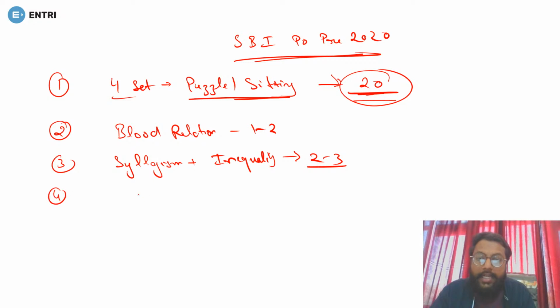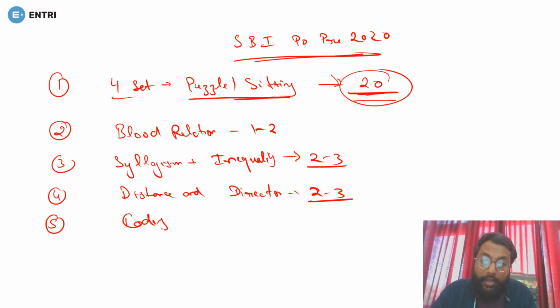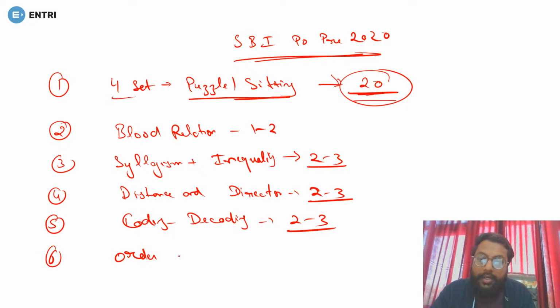After that you can expect distance and direction, 2 to 3 questions again from distance and direction. After that comes coding decoding, that will also be near about 2 to 3 marks. After that comes order and ranking. It could be again 2 to 3 marks from the order and ranking as well.